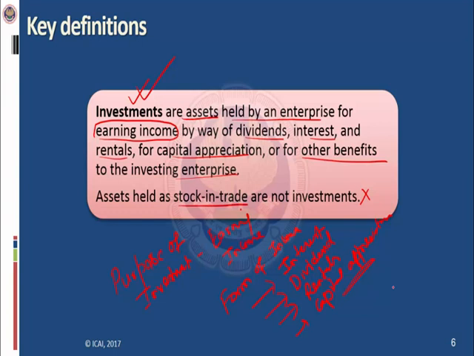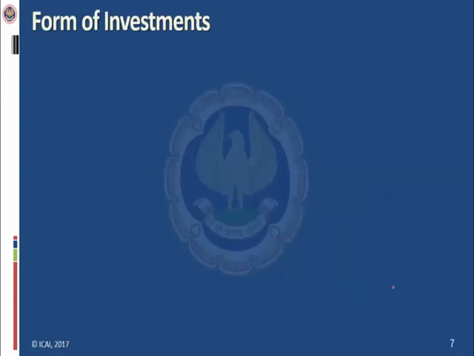So the basic fundamental is, what are the primary activities by which an entity is getting its bread and butter? What are the primary activities by which an entity is generating revenue? If those items or those assets are the ones by which the entity is primarily generating revenue, then those items could not be investment, rather those items could be stock in trade or something else. Now coming to forms of investments.